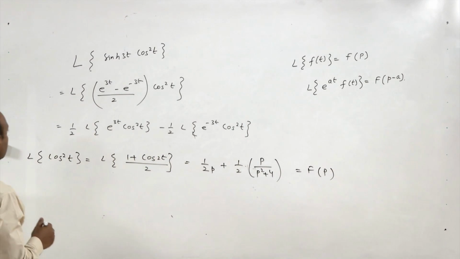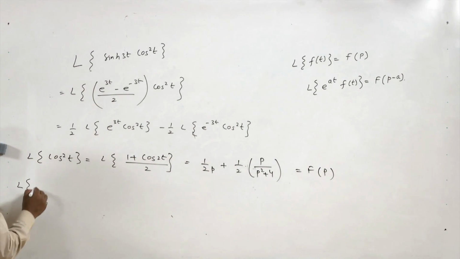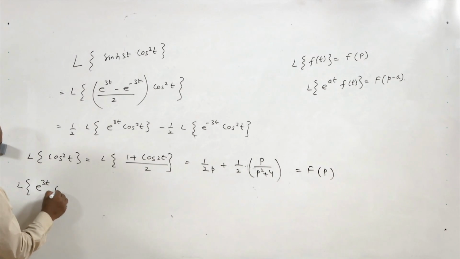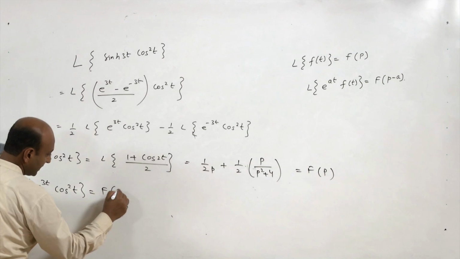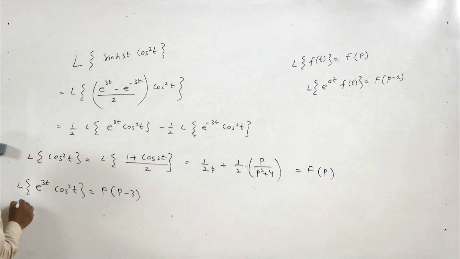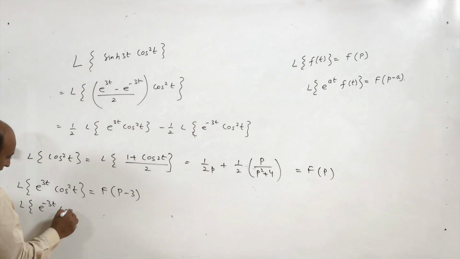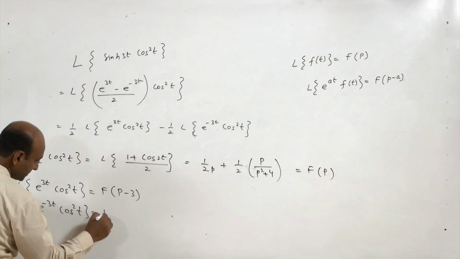Now, what is the Laplace transform of this e^(3t) cos square t? This is nothing but F(p minus a). And what is the Laplace transform of e^(minus 3t) cos square t? This is nothing but F(p plus 3).